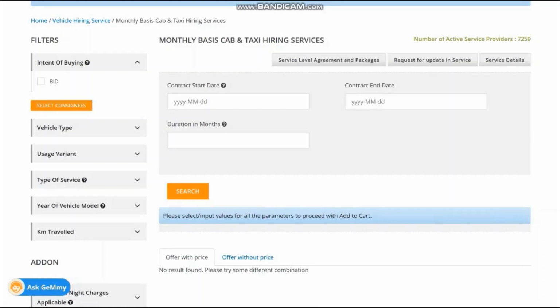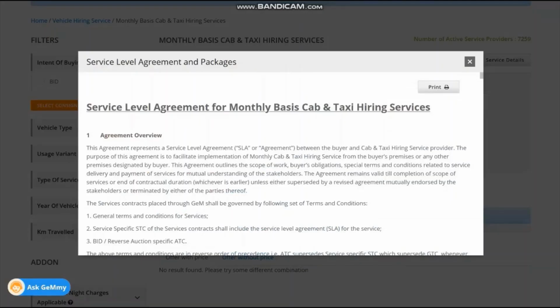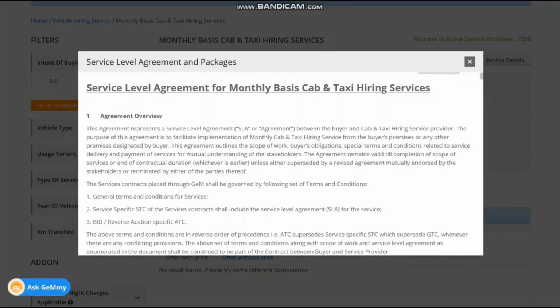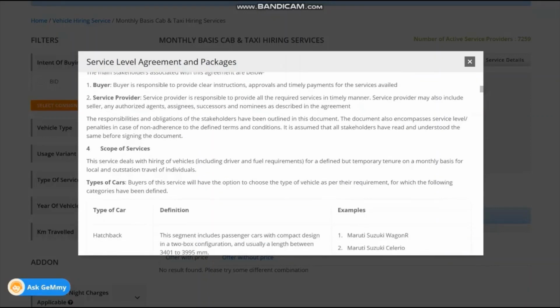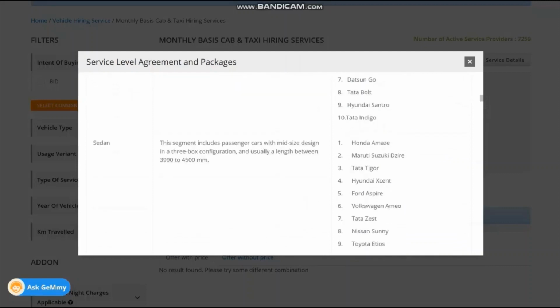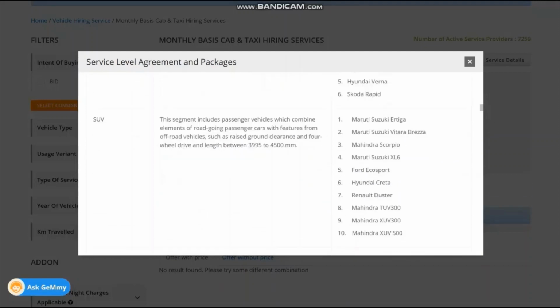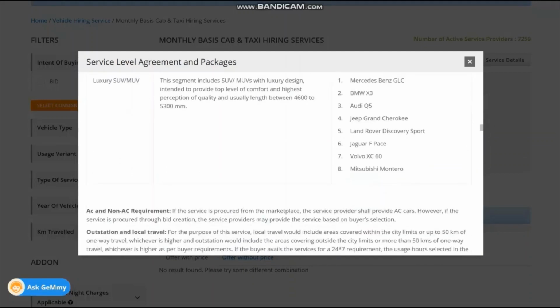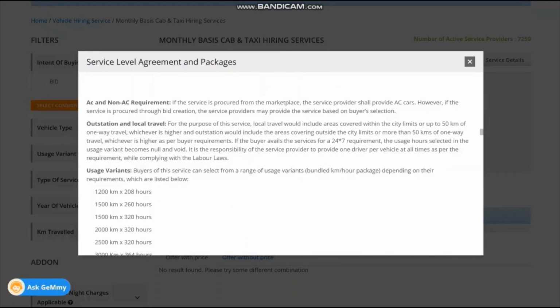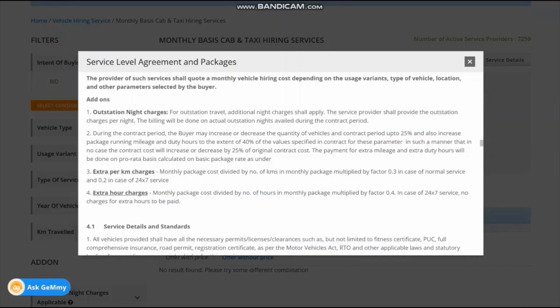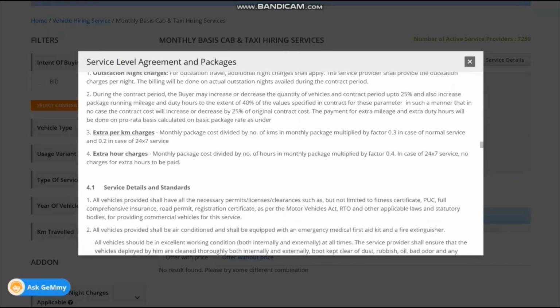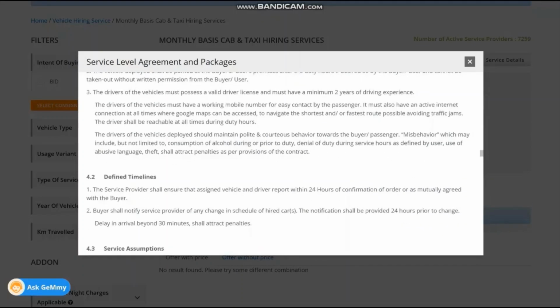Before you proceed, please go to the service level agreement and see the terms and conditions. This is very helpful while you decide the case. It gives the definitions of hatchback, sedan, premier sedans, SUV and all, and you will find other details like how outstation and local travel will be considered, then how to calculate the extra per kilometer charges and extra hour charges, then service obligations.